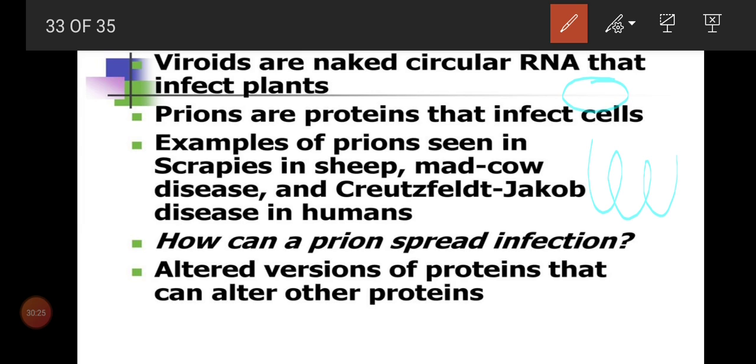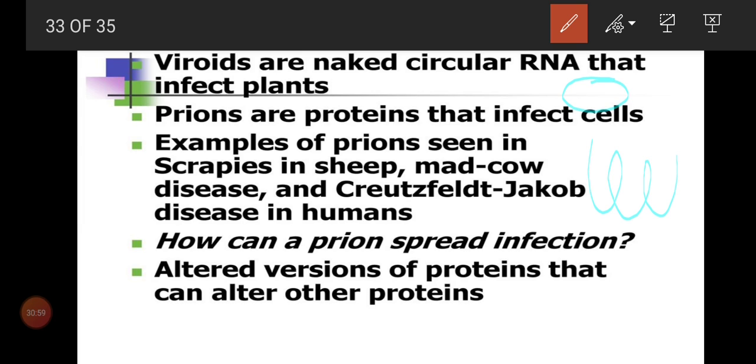So hence the name viroid. How is it different from a virus? No protein. And the RNA of a viroid is of very low molecular weight. Why? Because there is no protein, it is much less in weight when compared to viruses. Is that clear? Viruses are smaller than bacteria, and viroids are smaller than viruses. Why? Because there is no protein, only RNA. That is why we call it a viroid.